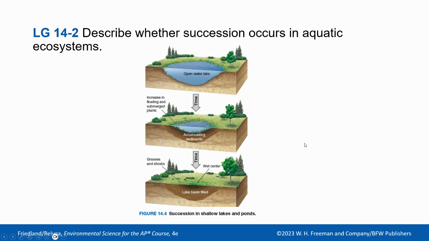One thing that's interesting about aquatic ecosystems during succession is that, like a shallow open water lake like this, what we just said was a rock is here and it gets algae growing on it, and eventually the algae becomes soil, and then it grows more plants. Eventually, those become soil until we reach the climax community. What actually happens in open water systems or freshwater systems like lakes is the sediment will start accumulating so much that the lake will eventually become just terrestrial because it's filled with sediment. I think that's pretty interesting.